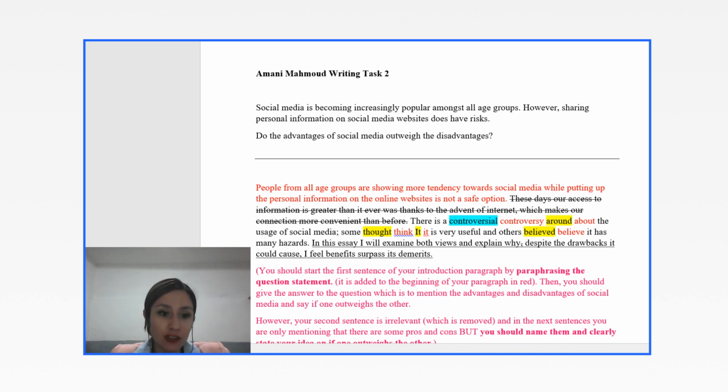So this is what you should say in the next sentence. This sentence of yours is okay. You're saying there is a controversial around the usage of social media, so there are like advantages and disadvantages. In the last sentence, you should have named those advantages. Okay, what are the advantages? What are the disadvantages? You just said, okay, there are some benefits and drawbacks, and I will talk about it in the text. No, you should name them in the introduction paragraph, then you should give more explanation about them in the body paragraphs. So that's the main problem you have here about the structure of your introduction paragraph.